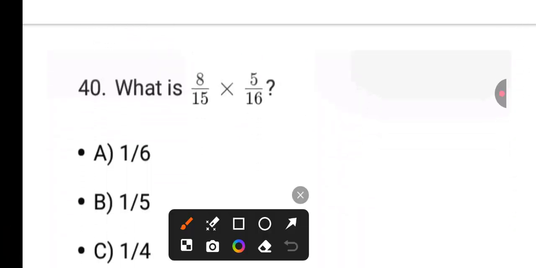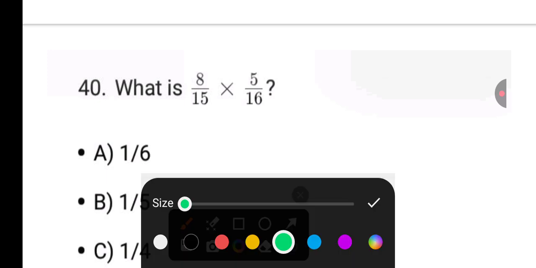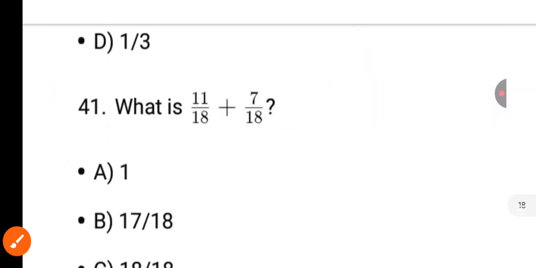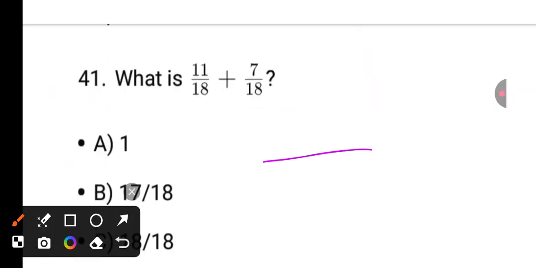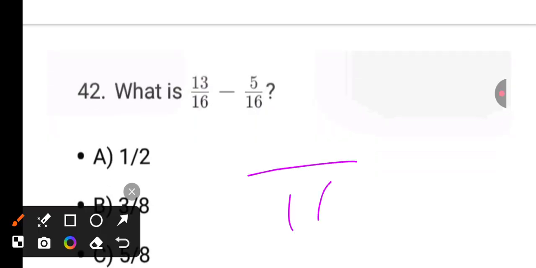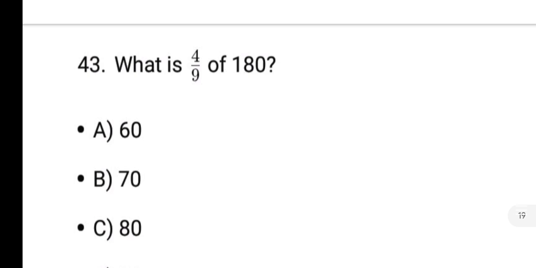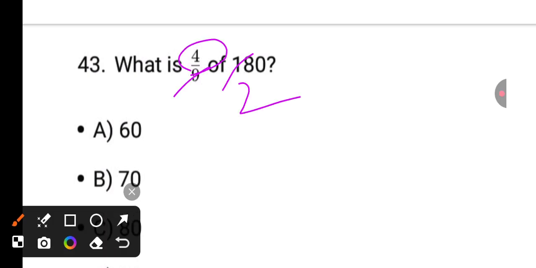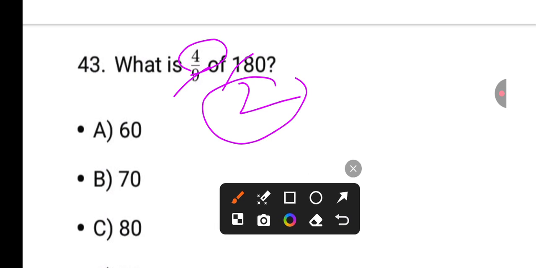Next, see, it is 2 times. It is 3 times. 1 by 6. Next it is simple. Divided by 18. Next again 16 divided by 18, 1 by 2. Next 9 into 2, 4 into 2. That is 80. 80 is the answer.